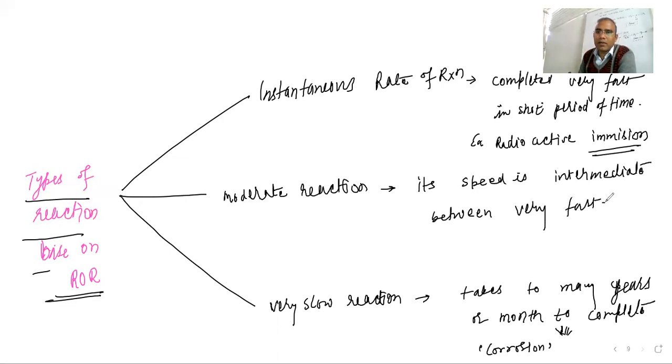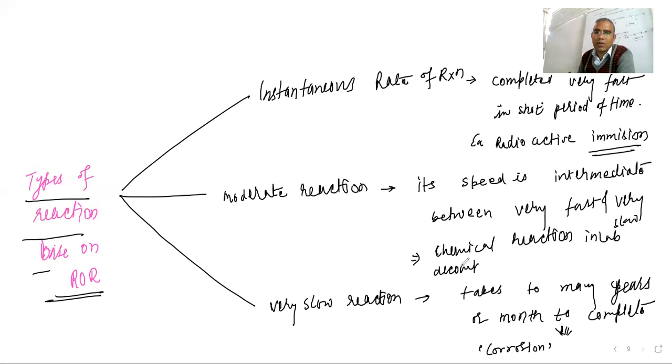So we can calculate those. Whatever chemical reactions we are studying in the lab, like decomposition, formation reaction, or any neutralization reaction, this we can study in the lab.